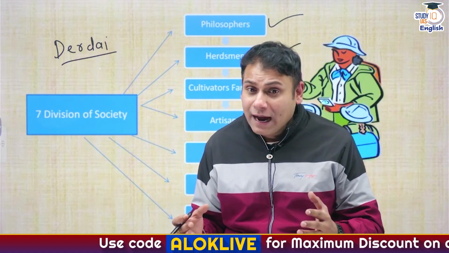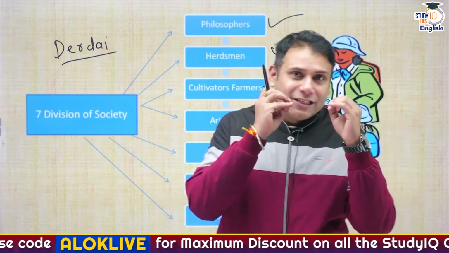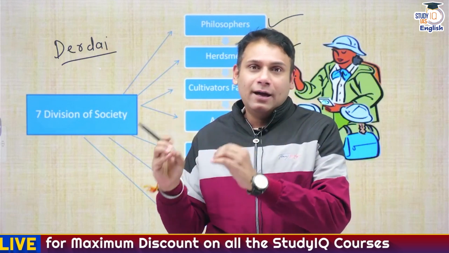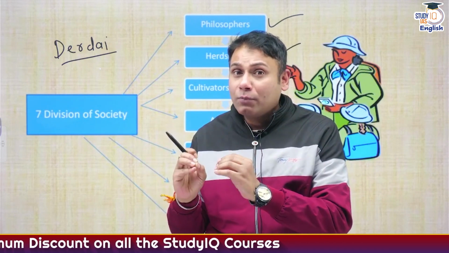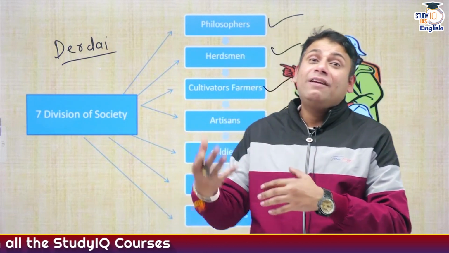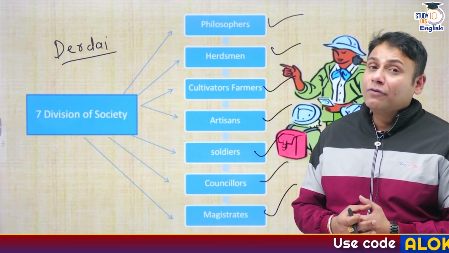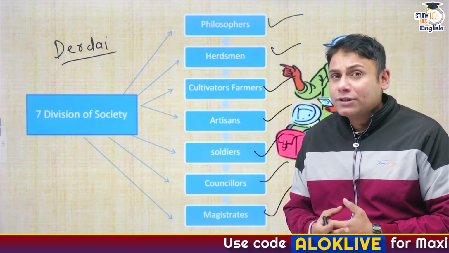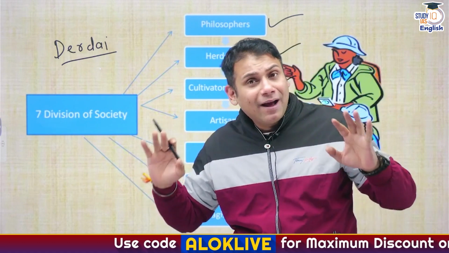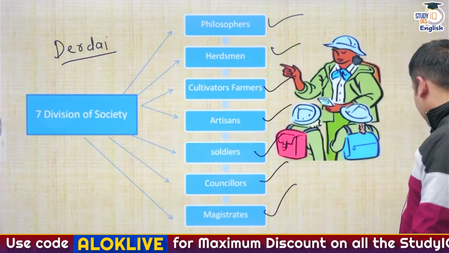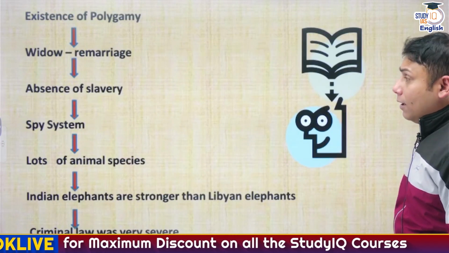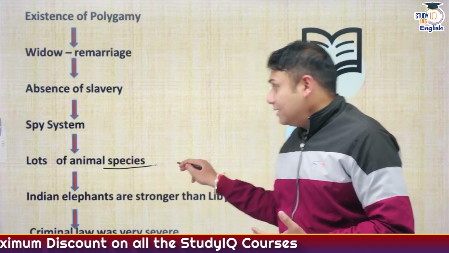And it is believed that whatever has been mentioned in Megasthenes Indica, we have got it from the writings of various Greek philosophers or Greek writers like Arrian. Apart from that, Pliny, Diodorus, because the original copy of Megasthenes Indica has been lost. He also talked about the animal species that I have told you.